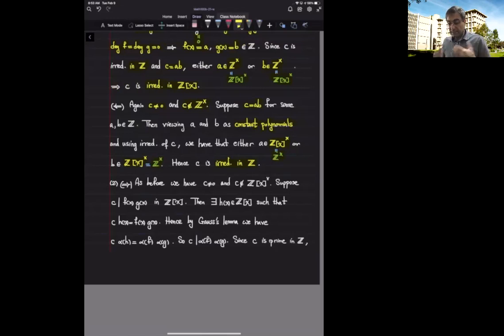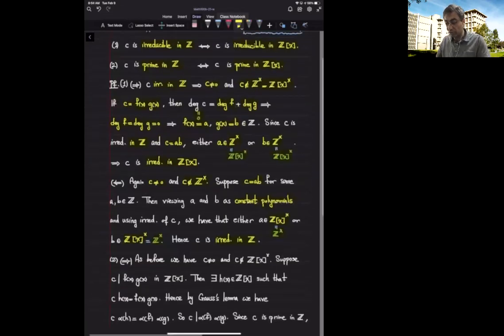So you see, this doesn't happen when I make it a bit larger and go to Q bracket X. In that case, all non-zero integers are units. So all of a sudden they are not irreducible anymore. So 2 is irreducible in Z, but 2 is not irreducible in Q bracket X. But what we just showed is that 2 is still irreducible in Z bracket X.